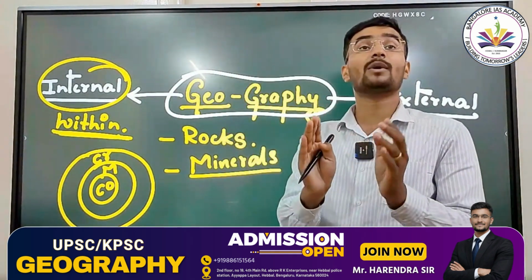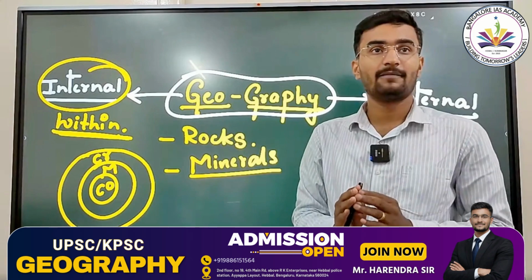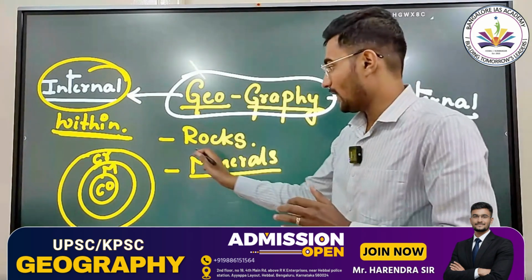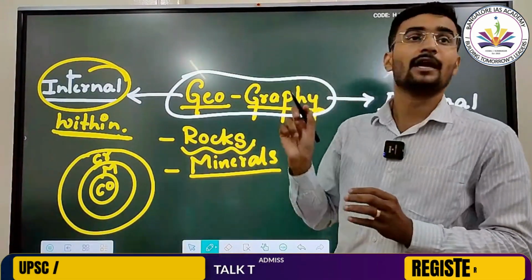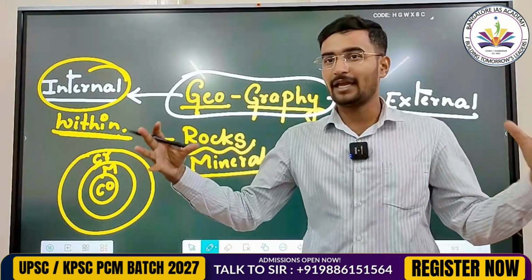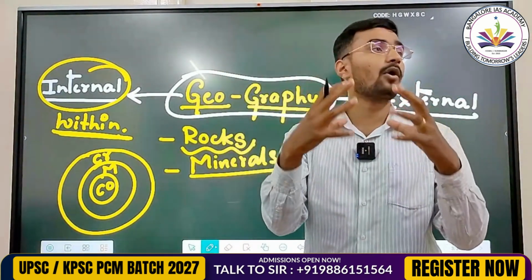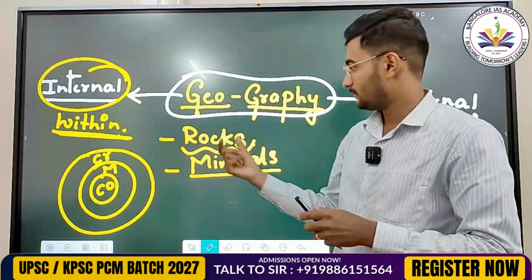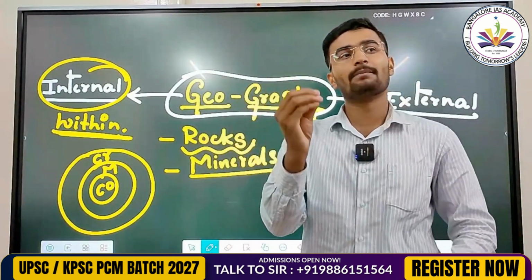And we'll also talk about what the salient features of minerals we have. And at the same time, we'll also be discussing about rocks. Now, what is rocks in a simple manner? Aggregation of minerals or group of minerals we call as what? Can you give some examples of rocks?